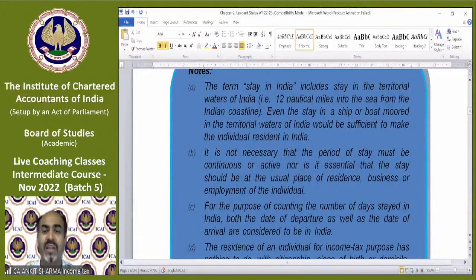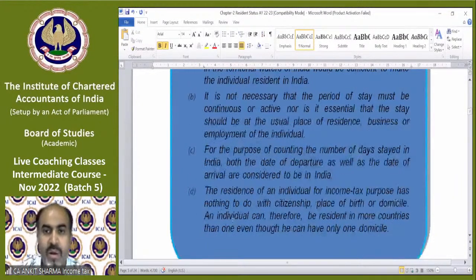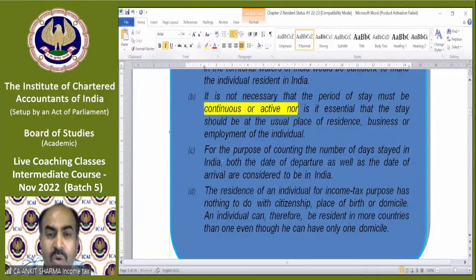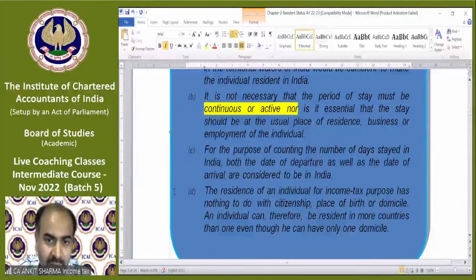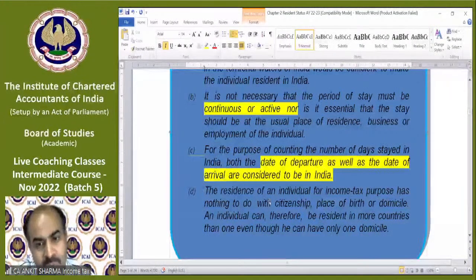Stay in India includes the stay in the territorial waters of India. So India means on earth, in water and in air also. We have a limit of up to 12 nautical miles into the sea, and on the surface also. If you are in that 12 nautical mile area, that will be treated as in India. Period of stay does not mean continuous or active. I have told you that it does not need to be continuous. The number of days will be considered in aggregate only. The day of departure and the day of arrival into India will be treated as stay in India. We already discussed it.